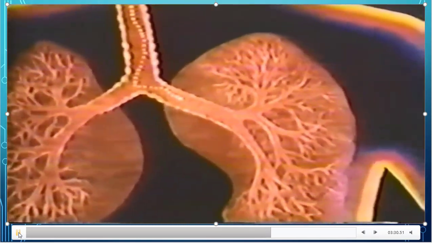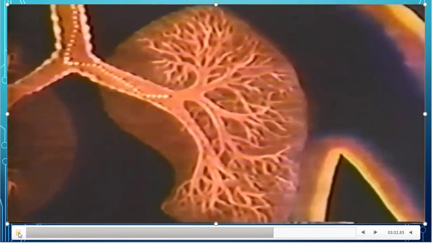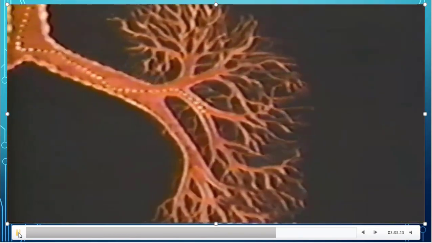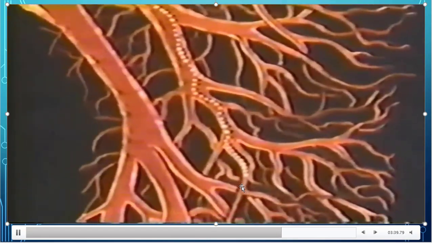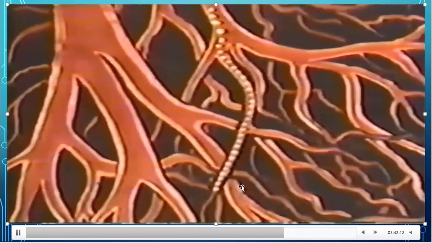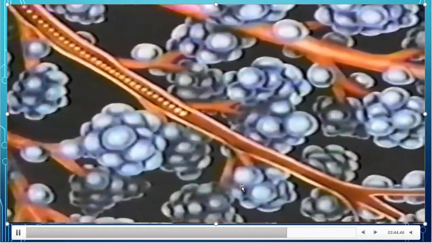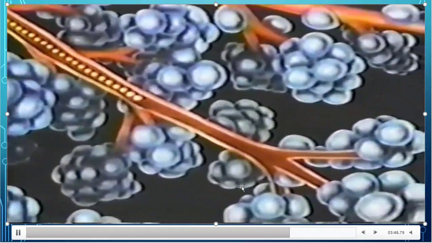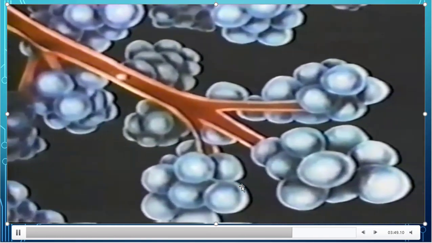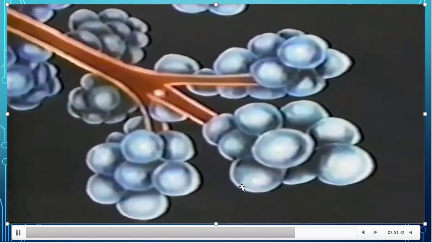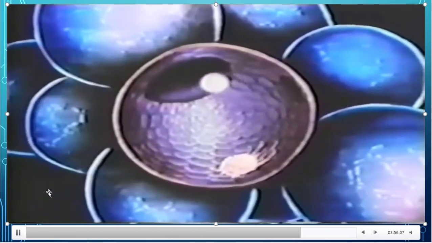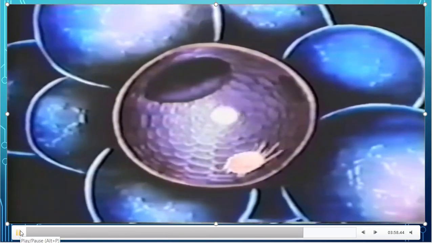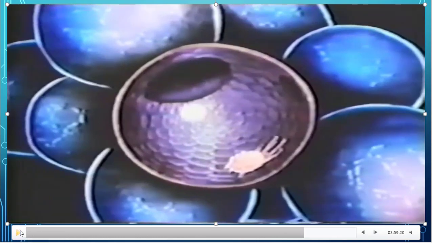Left and right side, they lead to the lungs. These bronchi again divide into many bronchioles. These are the bronchioles. Finally, bronchioles lead to sac-like structures you are observing. Those sac-like structures are called alveoli. Alveoli is plural, alveolus is singular. Alveoli are the structural and functional unit of the lungs.